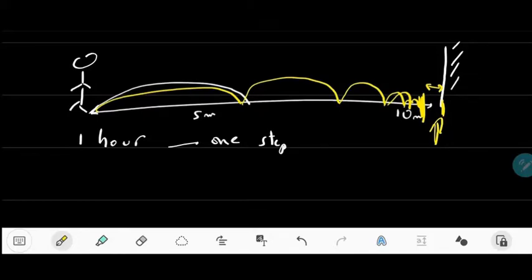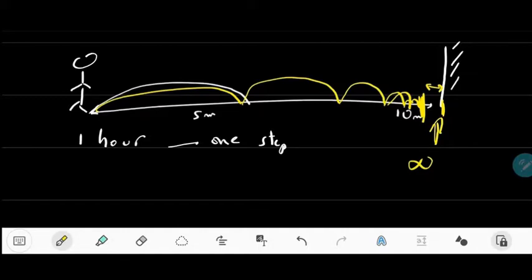So this gives us an idea about infinity. So infinity is something very large. It's something that you can always go forward towards it, but you will never reach it. So here you can make an infinite number of steps without never reaching the wall.